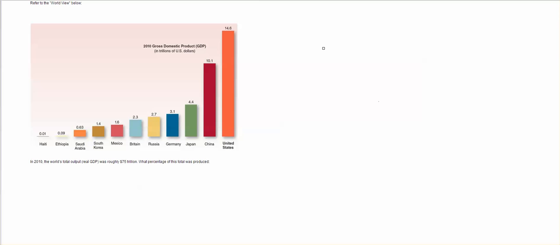So the numerator will be the US GDP, and divide by the total, the world GDP. And don't forget the times 100% because it asks you for the percentage. Now we can plug in the data.